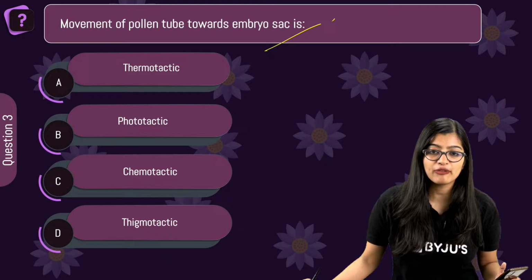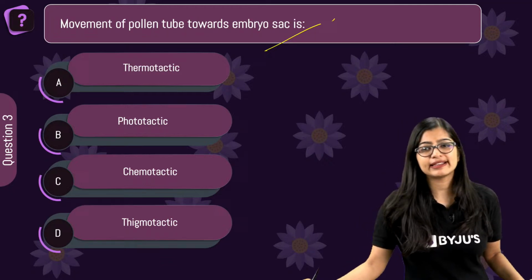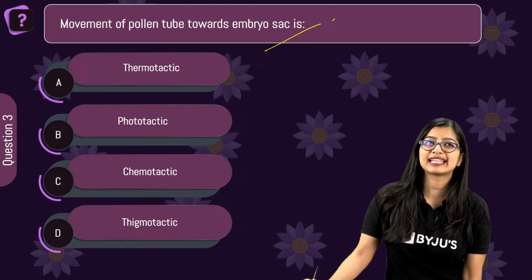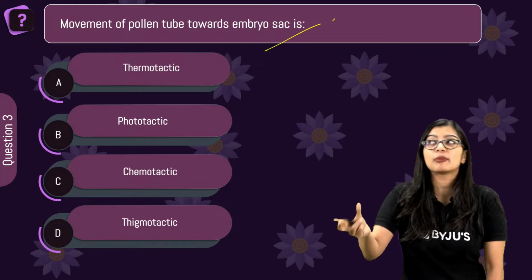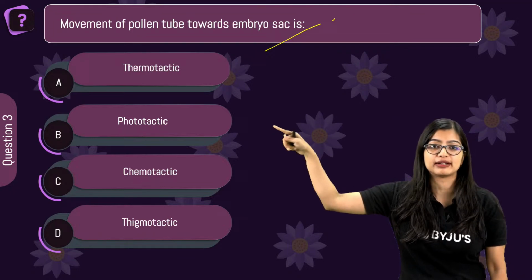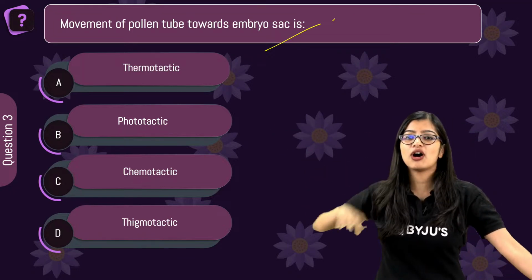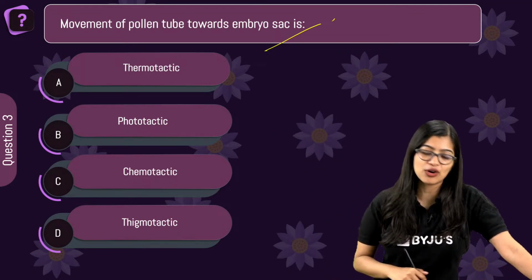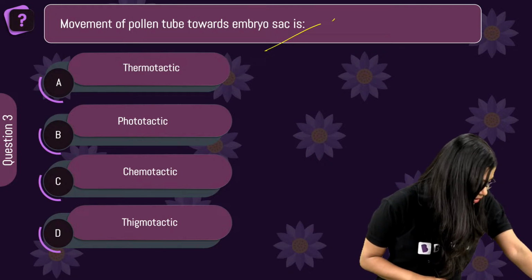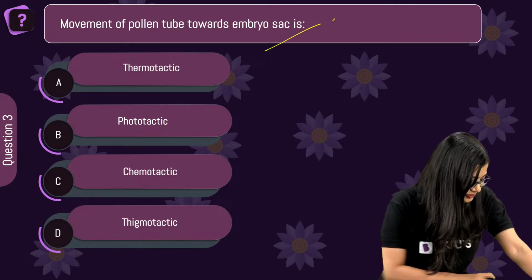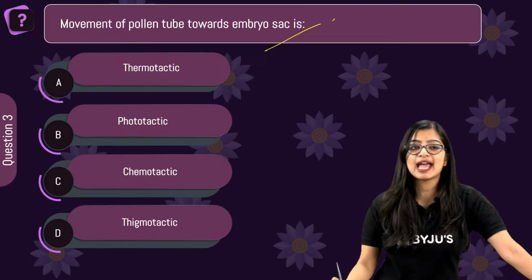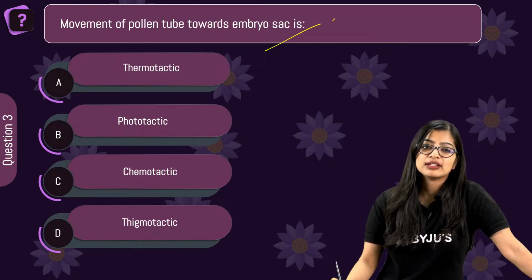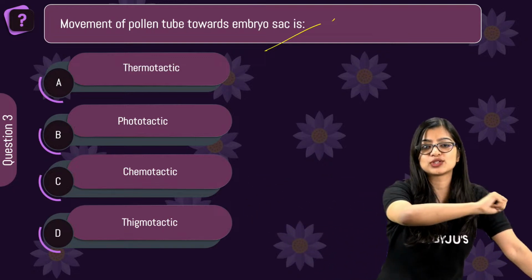Ma'am, can this be form of tropism? Think of it like that. Tropic. See, tactic, tropic. Tropism is when we talk about it in terms of plant movement, right? Yes, all right. Very good, very good. All right, I'm going to wind up the votes now. All right, everybody. So, in 5, 4, 3, 2, 1, and let's close the polls.